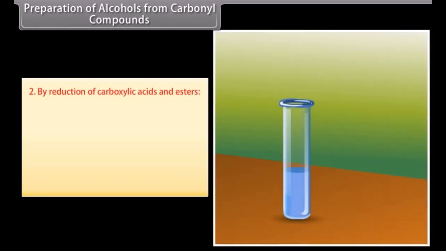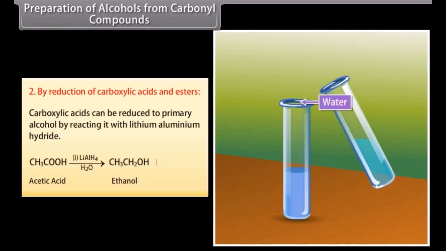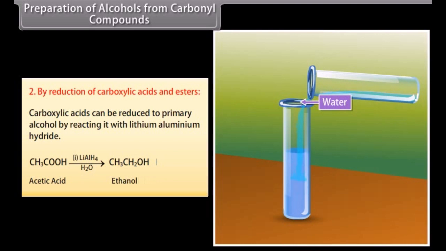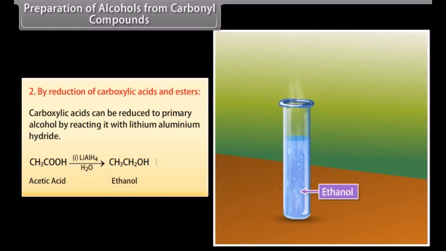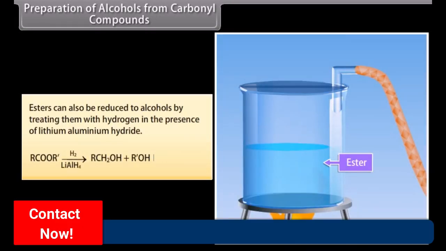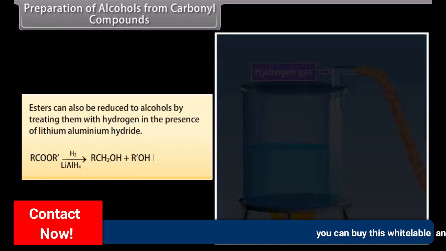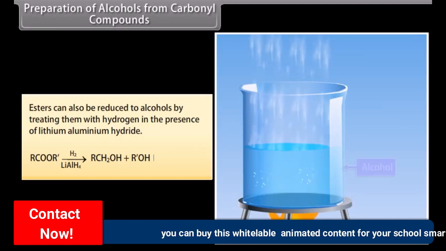From carbonyl compounds. By reduction of carboxylic acids and esters. Carboxylic acids can be reduced to primary alcohol by reacting them with lithium aluminium hydride. Lithium aluminium hydride is mixed with acetic acid along with water, which forms ethanol. Esters can also be reduced to alcohols by treating them with hydrogen in the presence of lithium aluminium hydride. On treating esters with hydrogen in the presence of lithium aluminium hydride, it forms alcohol.